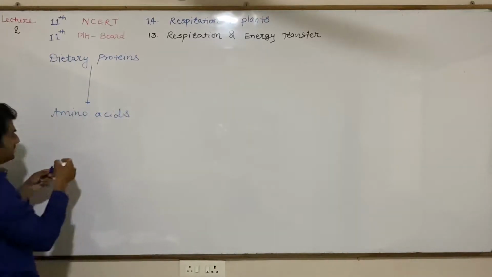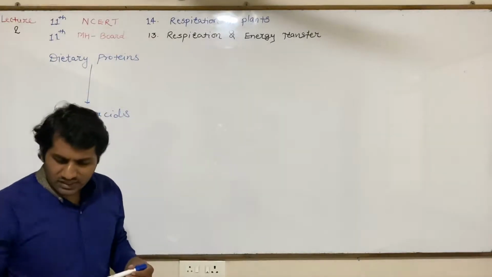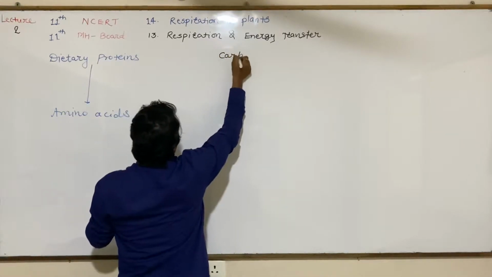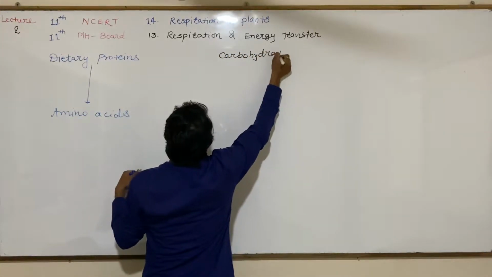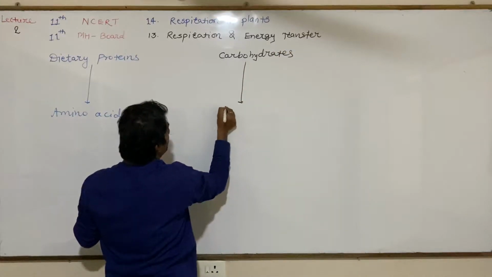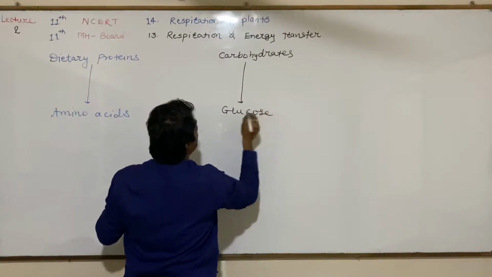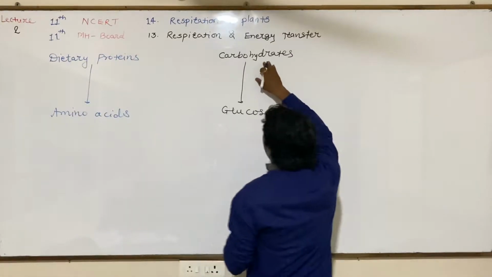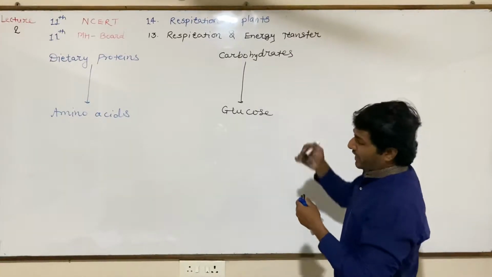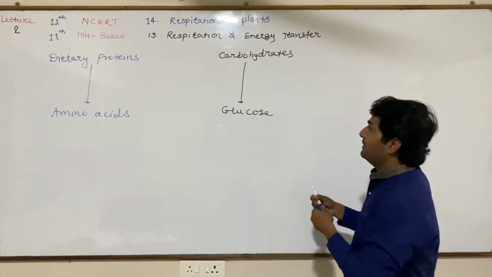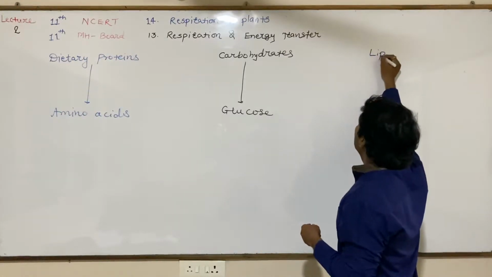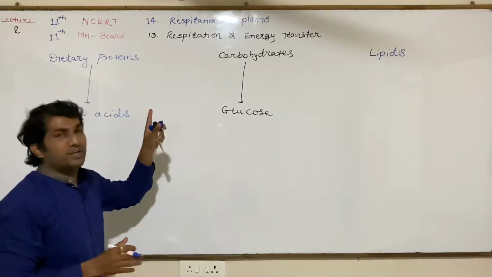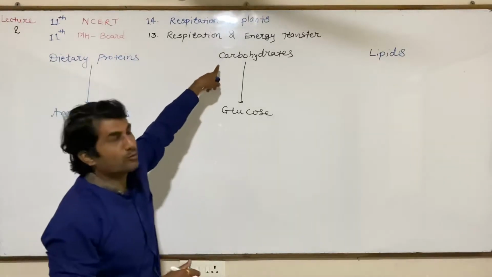When we consume carbohydrates, complex carbohydrates like starch are converted into glucose. The digestive reactions we already studied in the chapter on digestion or human nutrition. And the third one is lipids. These are the three respiratory substrates which are on the radar during energy production: dietary proteins, carbohydrates and lipids.